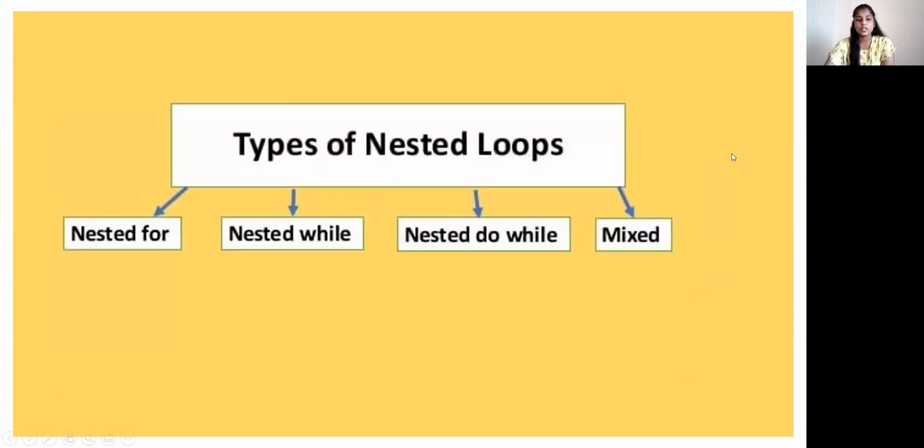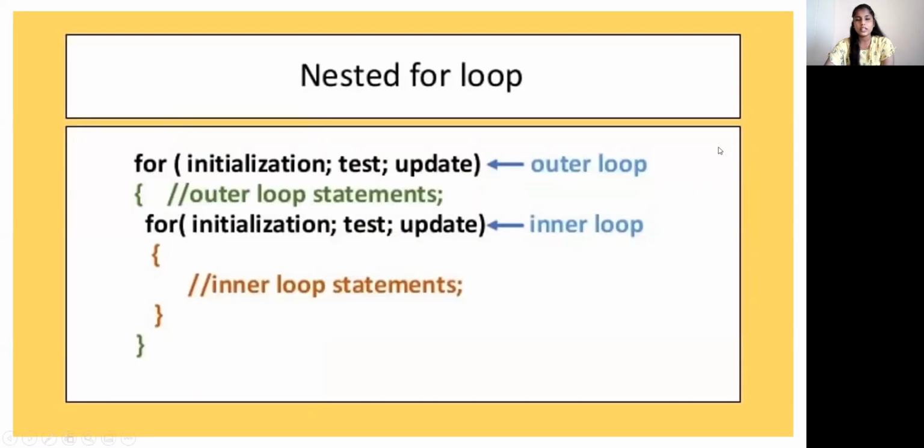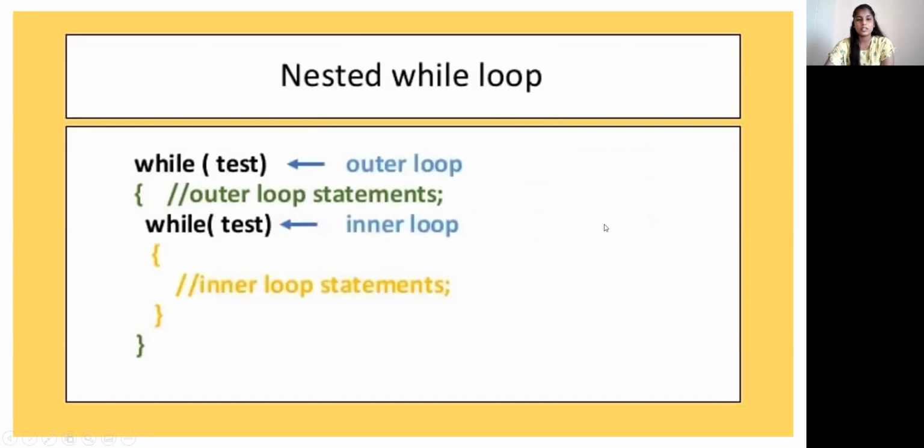Types of nested loops: nested for, nested while, nested do while, and mixed. Nested for loop: for initialization, test, update is the outer loop; for initialization, test, update is the inner loop. These are the statements for the outer loop and inner loop.